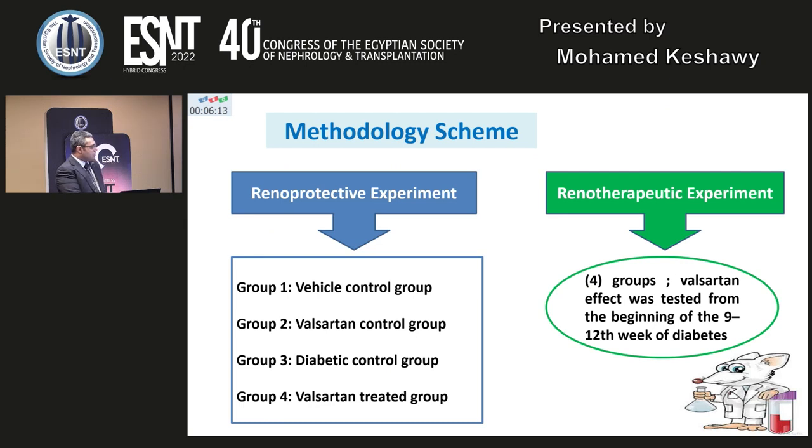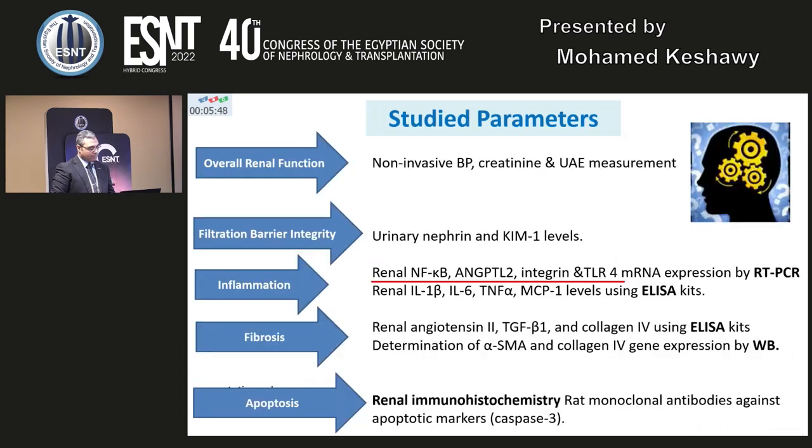So with this methodology scheme, we have 4 groups: the vehicle group, valsartan control, diabetic control, and valsartan-treated groups. And the difference is in the renoprotective experiment, where we start valsartan early, from the first week. And in the therapeutic group, we start valsartan at the beginning of the 9th week.